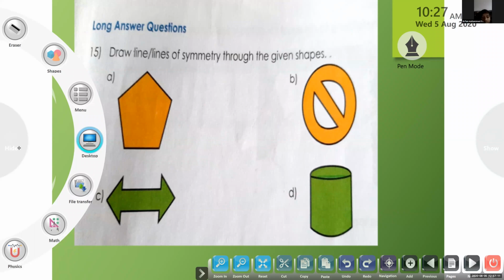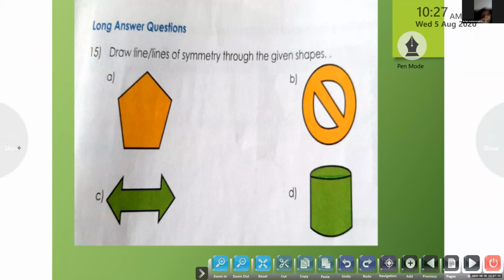Can you read the question faster? Draw lines of symmetry through the given shapes. We will do this faster because we have to finish it, only drawing the lines and drawing the symmetrical figures. So what you are going to do here: take the opposite side. How many vertices do we have here? 1, 2, 3, 4, 5 vertices. This is a pentagon. Take the opposite side, the midpoint. Opposite side of this is this side, and we take the midpoint and join the line.